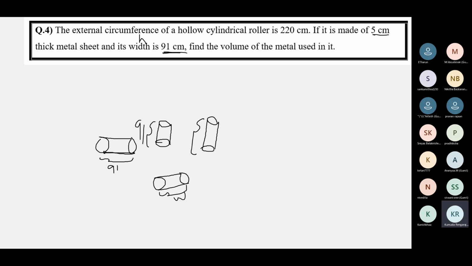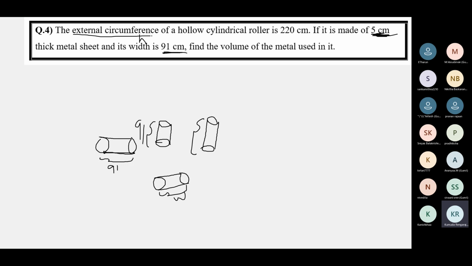Height is 91 centimeters. If it is made of 5 centimeters thick metal sheet, the roller is made of some metal sheet, and that metal sheet is 5 centimeters thick. Very clearly given. So we need to be careful while reading the information. The metal sheet is 5 centimeters thick, so W is 5 centimeters. You need to spend some time to read the question.